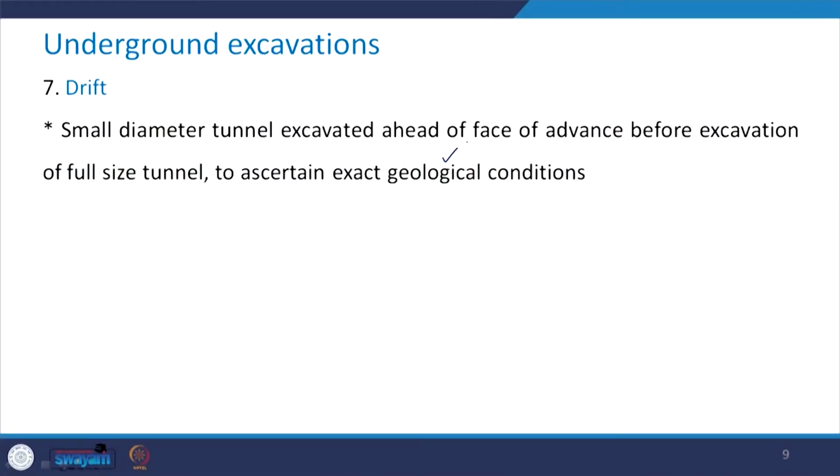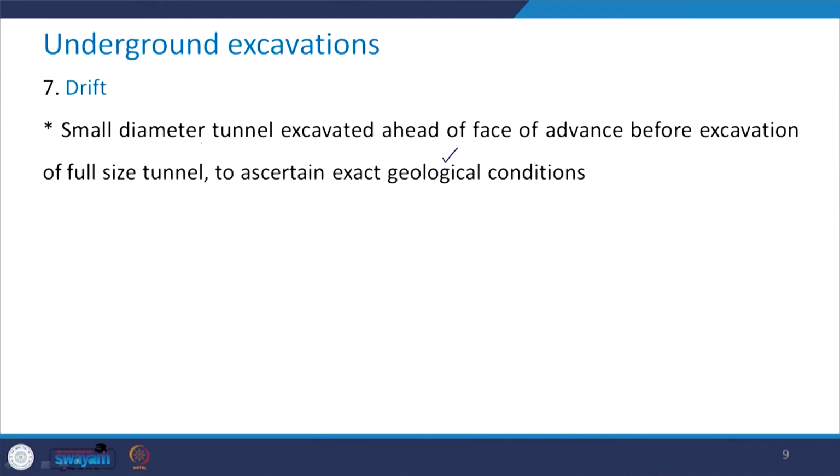In case of rocks, a lot of uncertainty may be there and we may not be aware of the exact geological conditions from the conditions exposed at the surface. So in order to ascertain that, one needs to go for these small diameter tunnels.